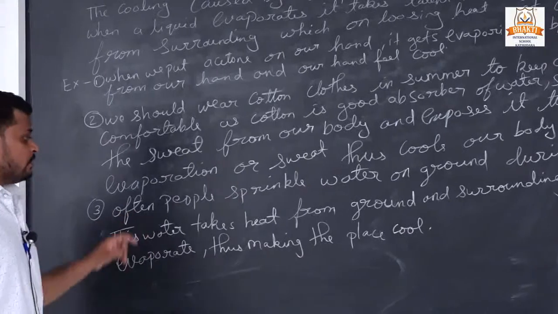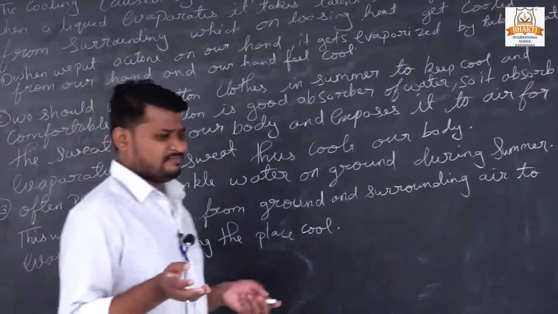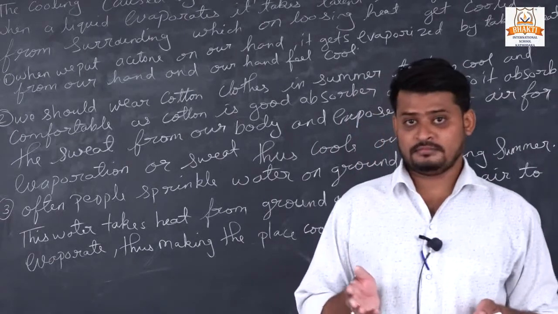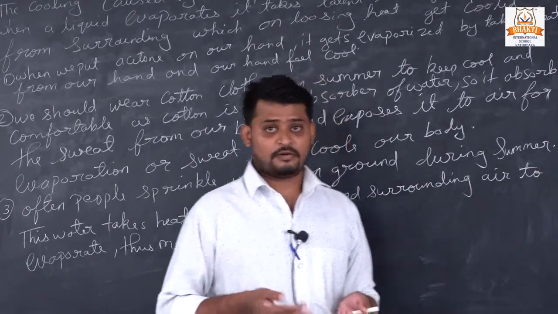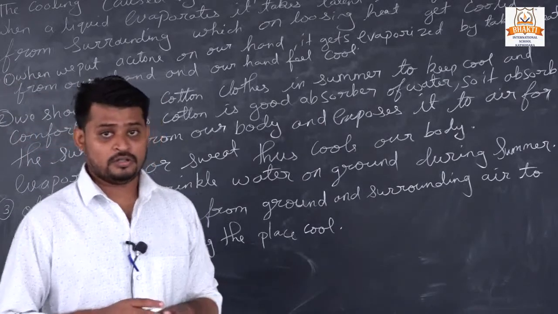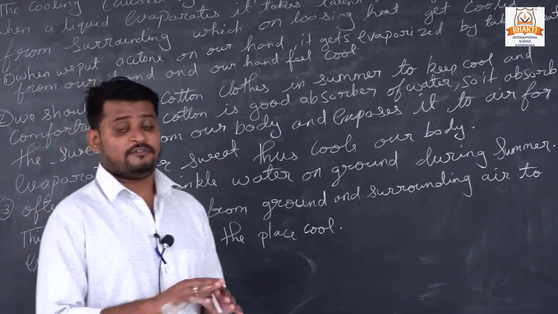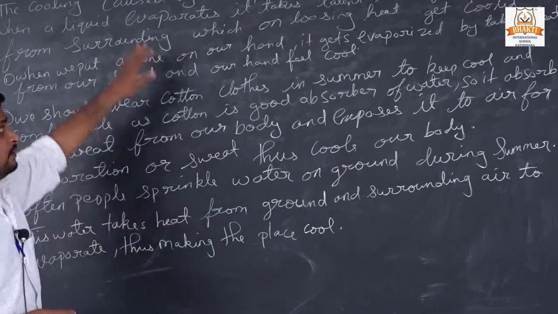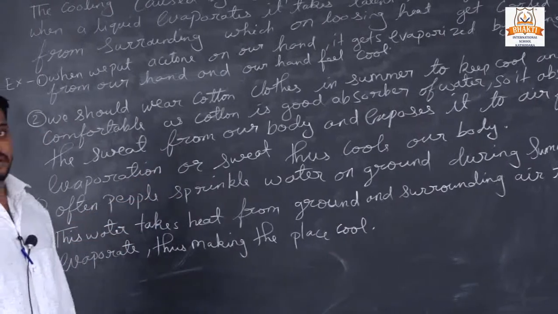Our third point: people sprinkle water on the ground during summer. All of you have seen your mother washing the floor and sprinkling water outside on the verandas. Why? Because the floor was completely hot. When we sprinkle water, the water evaporates and the floor cools. So these are the three examples. Now I think this topic is completely clear, how evaporation causes cooling.